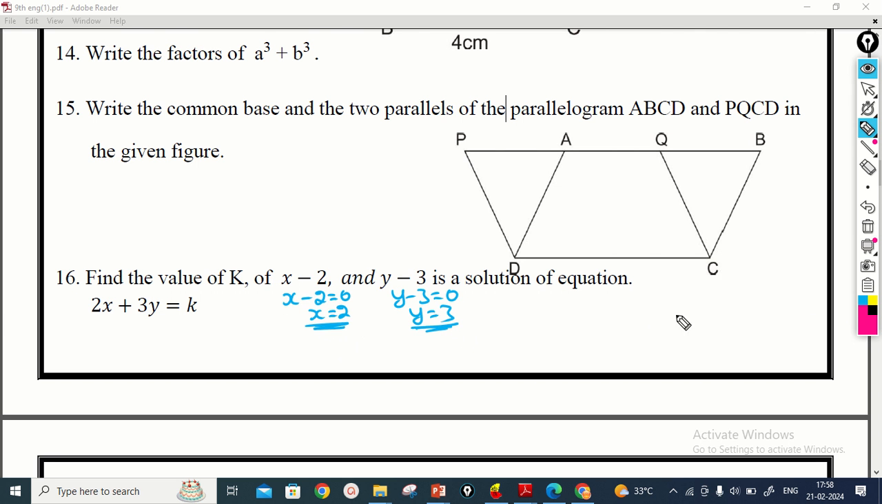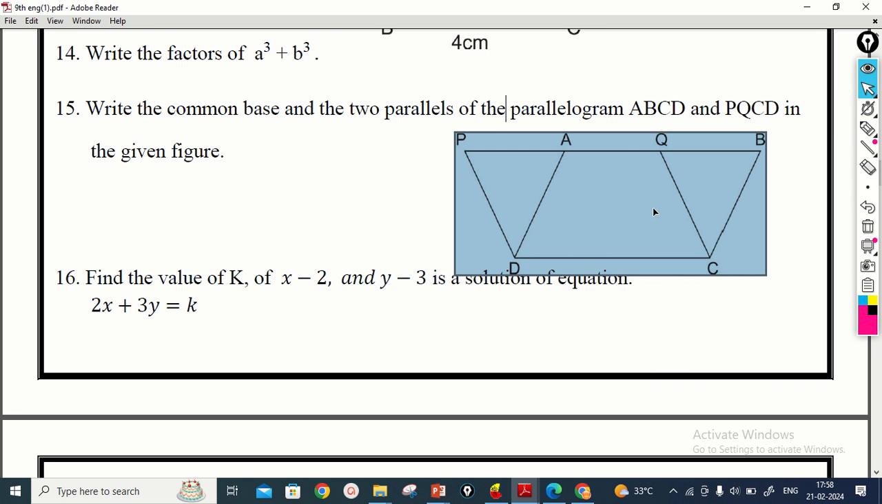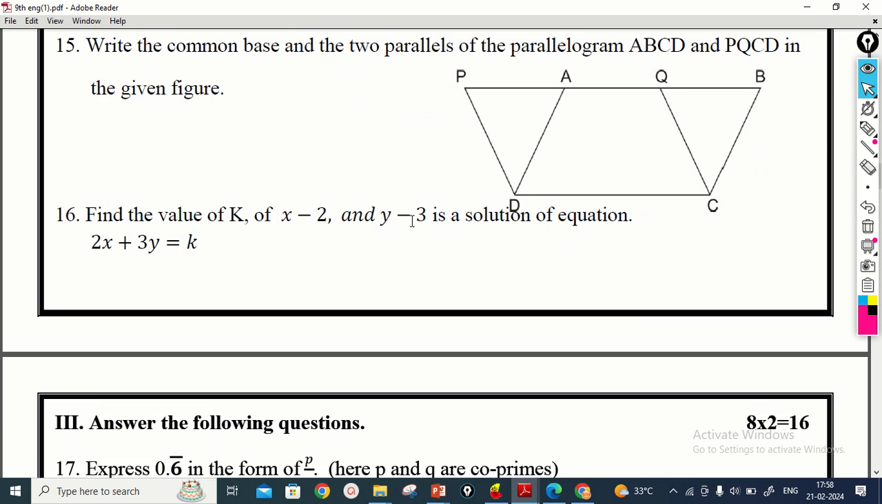We have to substitute the values here in this equation. That means you take 2x plus 3y is equal to k. So you substitute the values of x and y here. 2 into 2 plus 3 into 3 is equal to k. 2 2s are 4 plus 3 3s are 9, that is equal to k. So 4 plus 9, that is 13, is equal to k. So this is the value of k here. So we get the value of k, and then we move on to the next question.